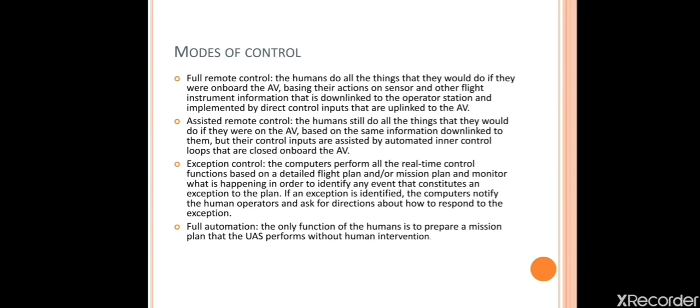That is what is called exception control. The final one, full automation. Here, what is the role of the human? The human will prepare only the mission plan. After that everything will be done by the automation only. That is called full automation.